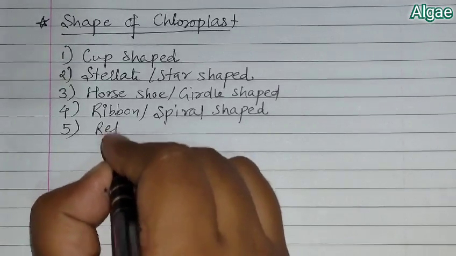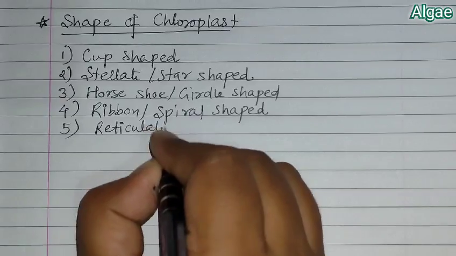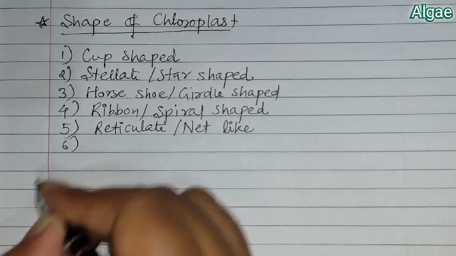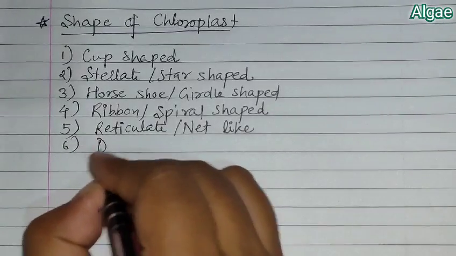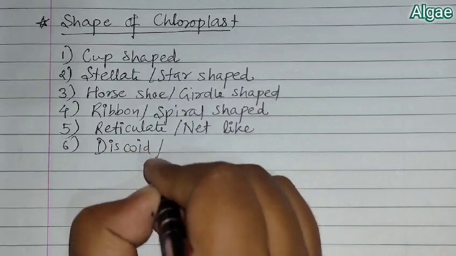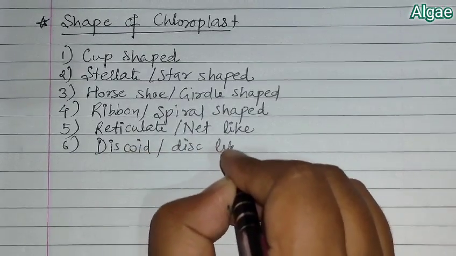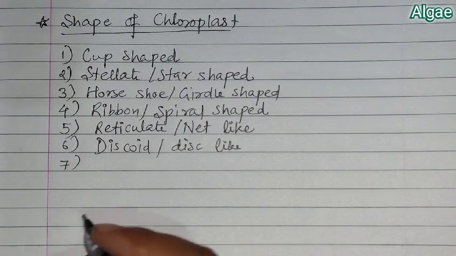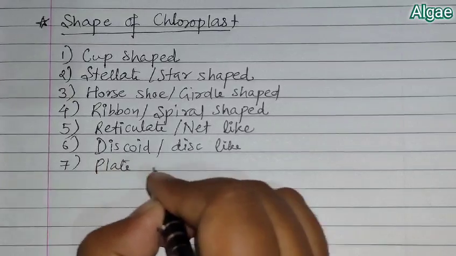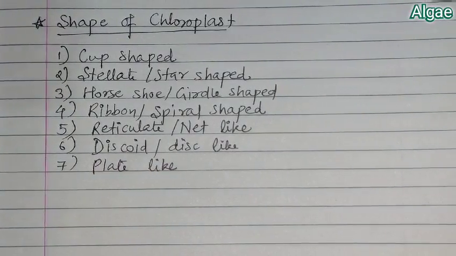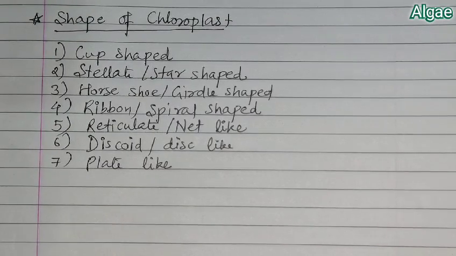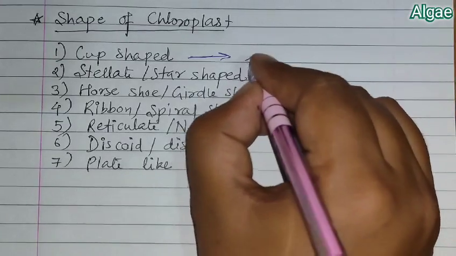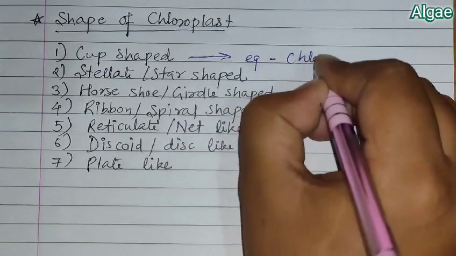Reticulate or net-like. Sixth is discoid or disc-like. And last, seventh one, that is plate-like. So these different shapes of chloroplast can be observed, but we are going to discuss the examples in which specifically these are found. So cup shaped chloroplast are found in case of